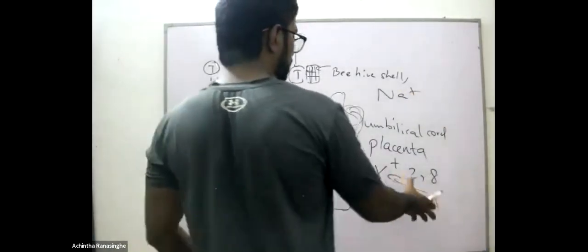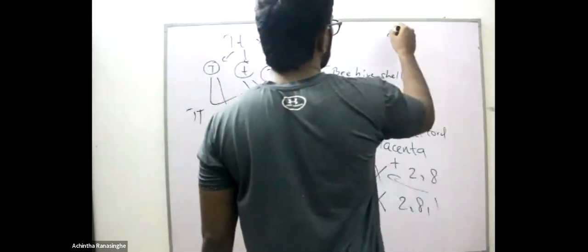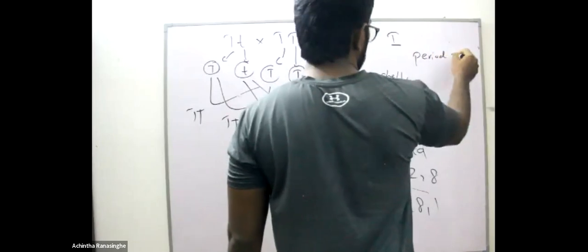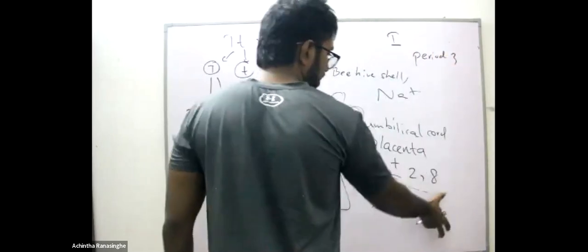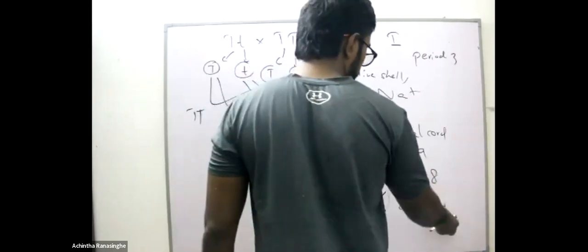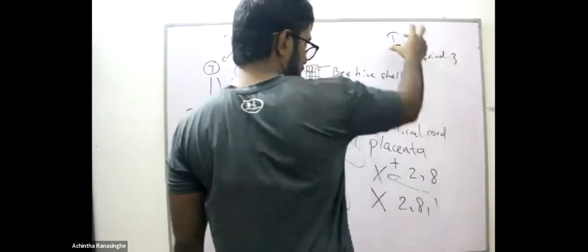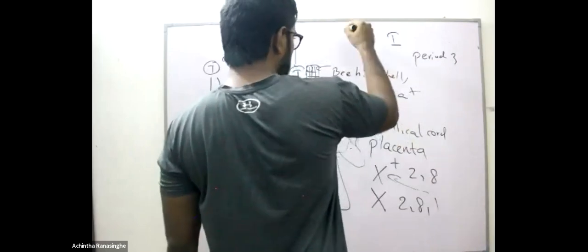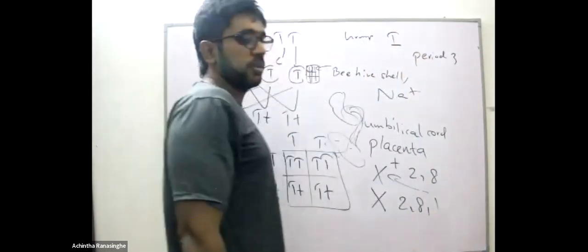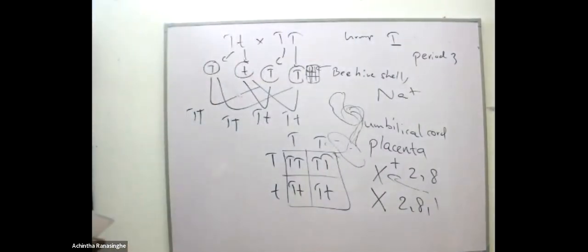They are asking the group and the period. The group is 1, and the period is 3. The number of electron shells corresponds with the period number, and the number of electrons in the outer shell corresponds with the group number. So the answer is group 1 and period 3.